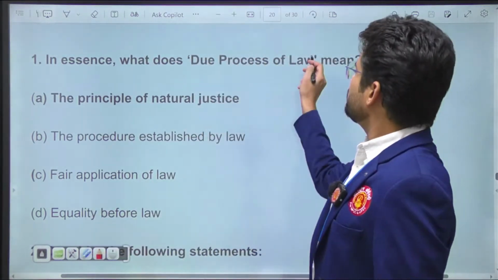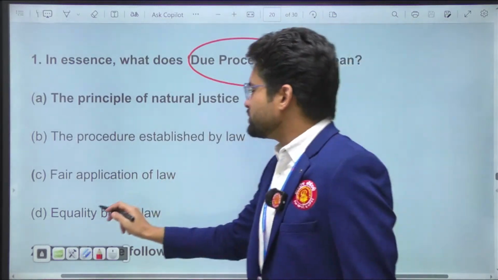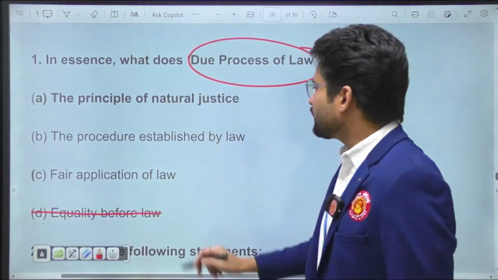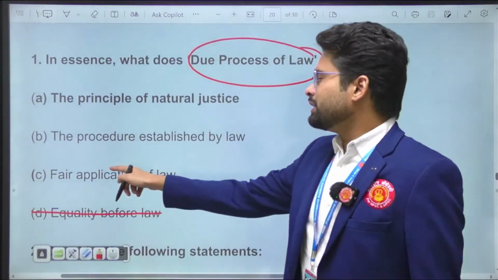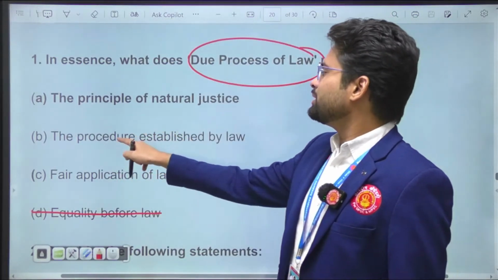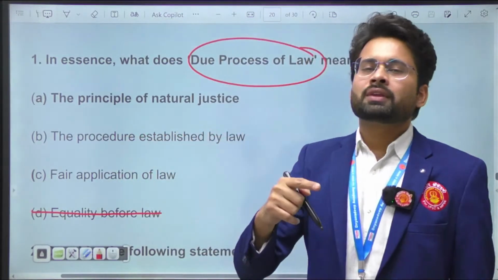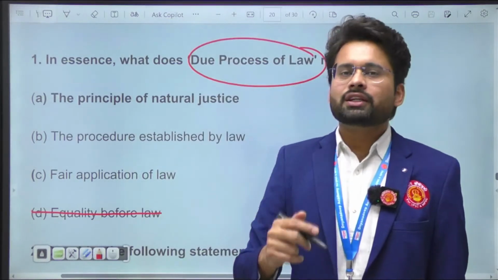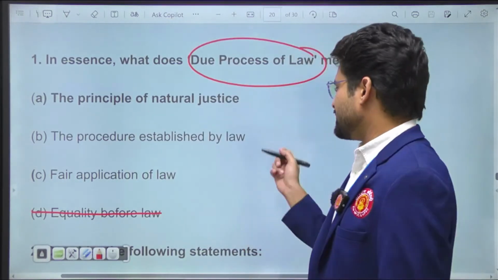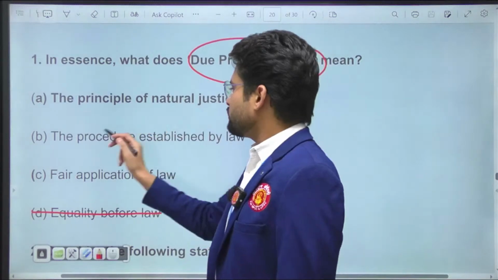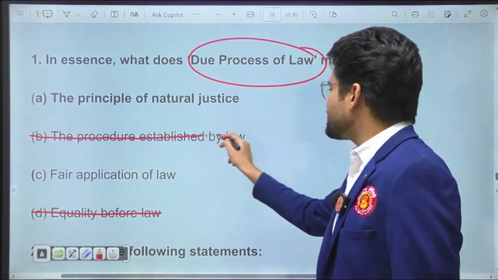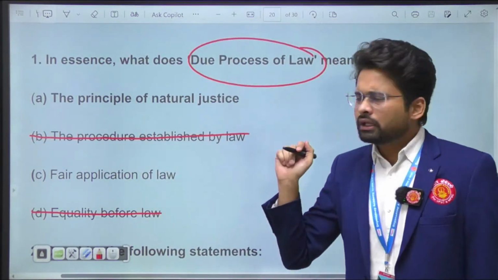Of course, due process of law is not just about equality before law. It can be a fair application of law, it can be the procedure established by law, but as I have already mentioned, due process of law versus process established by law is the key. Due process of law is far different from process established by law.